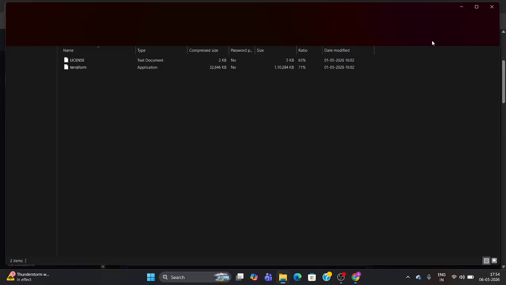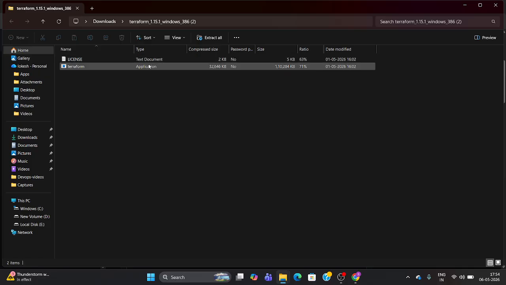Then open it. You can see the two files. Copy the Terraform file,